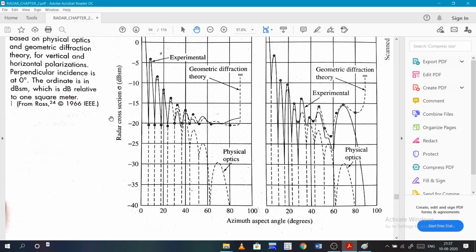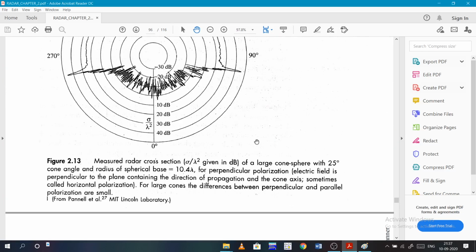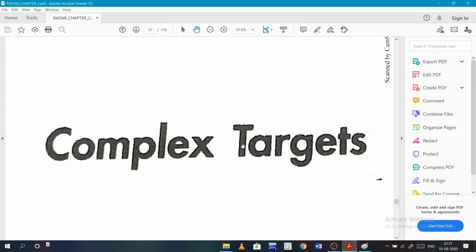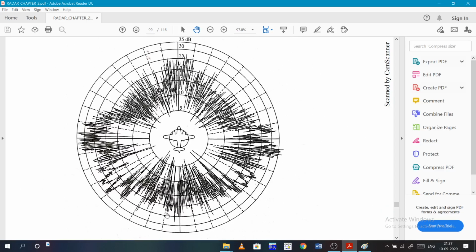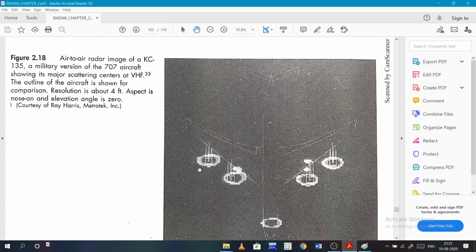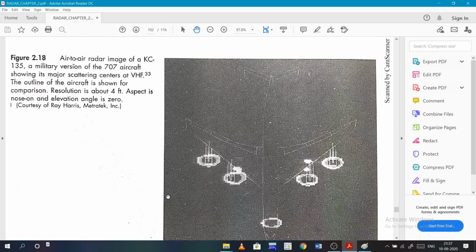So basically these are all known. Next targets, just see here. If you observe a plane, there is a lot of scattering depending on the side, and it will be random. So there are noise components, and if you observe this plane here, the radar detected these parts. Basically these parts are the turbo engines, and this is the nose part and so on.